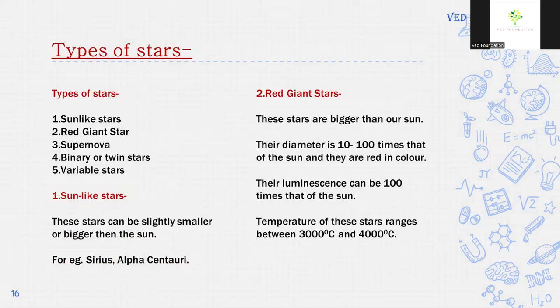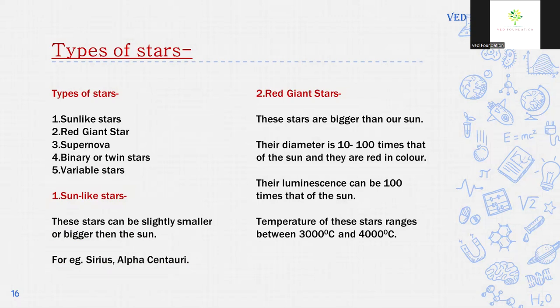There are different types of stars, and they are sun-like stars, red giant stars, supernova, binary or twin stars, and variable stars. Sun-like stars. These stars can be slightly smaller or bigger than the sun. For example, Sirius and Alpha Centauri are sun-like stars.